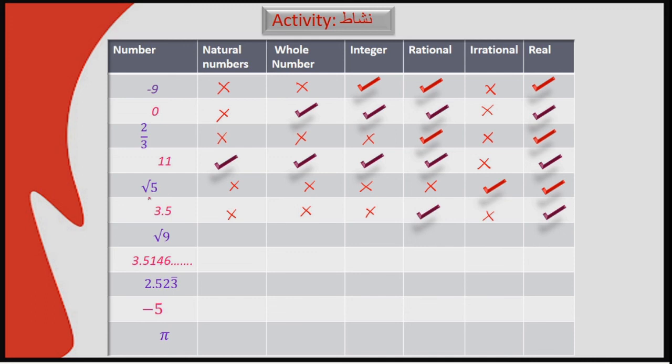What about root 9? Concentrate here. Here the students will get confused. Root 9 is nothing but 3. Root 9 is a perfect root, and perfect roots belong to the rational numbers. So 3 is a natural number, a whole number, an integer, a rational number but not irrational, and it is a real number.